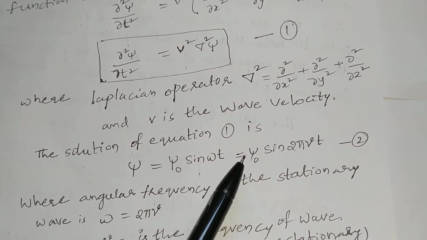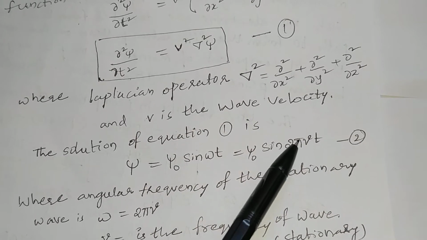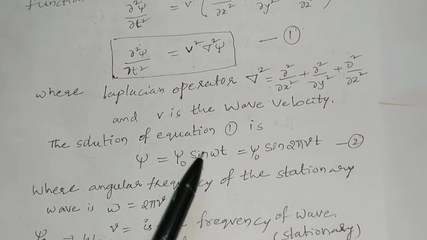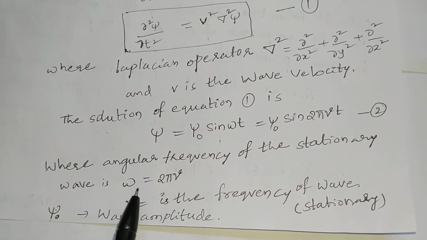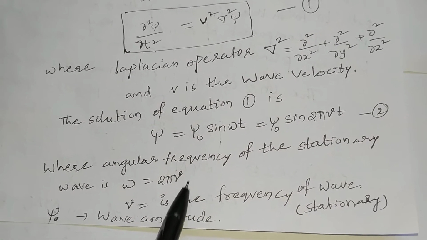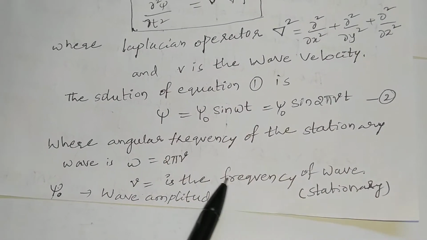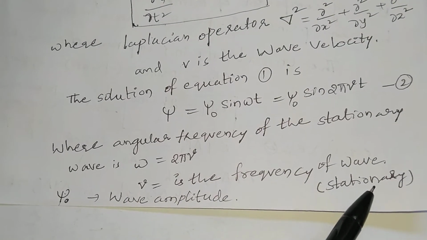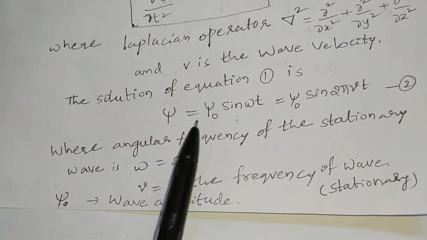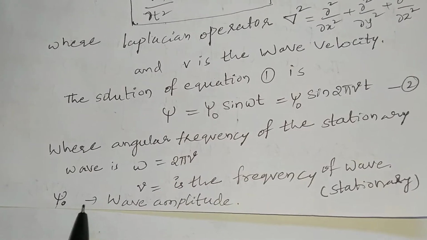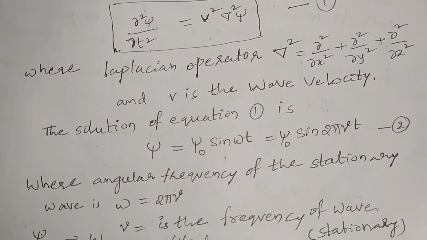The solution of equation 1 is psi is equal to psi naught sin omega t, that is equal to psi naught sin 2 pi nu t, where omega is the angular frequency of a stationary wave, omega is equal to 2 pi nu, where nu is the frequency of the stationary wave, and psi naught is the wave amplitude.